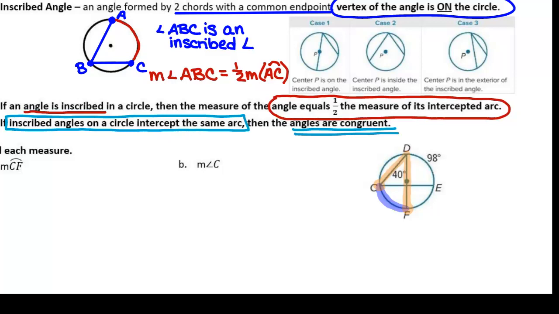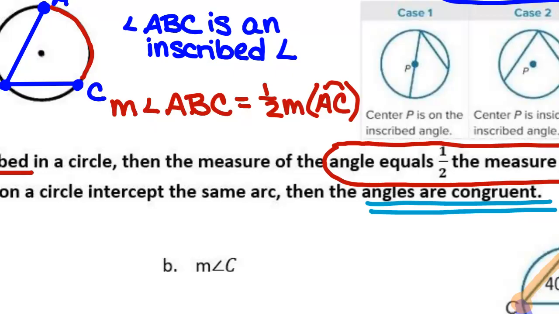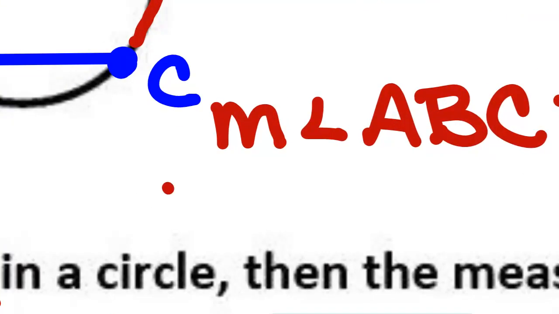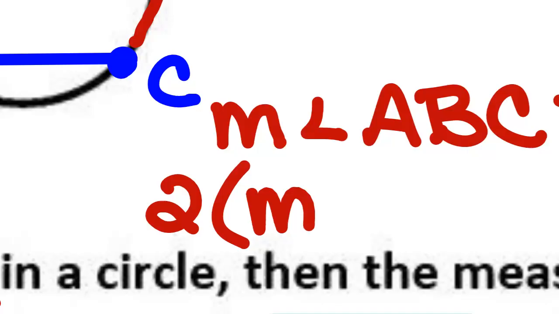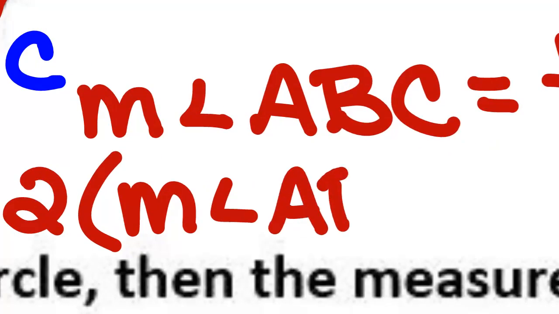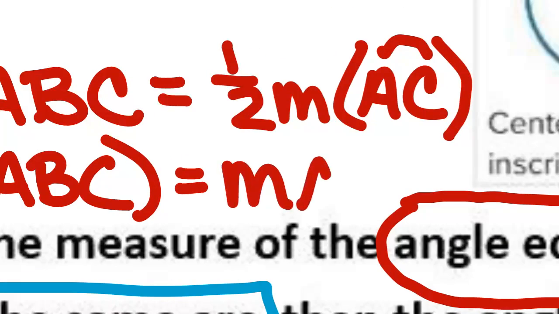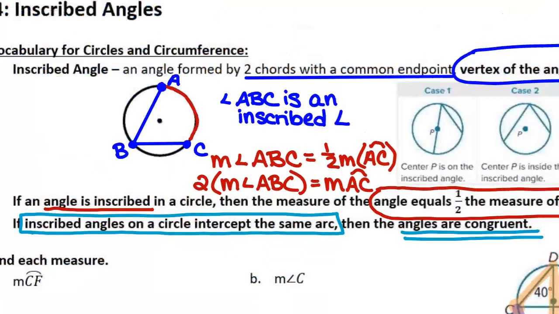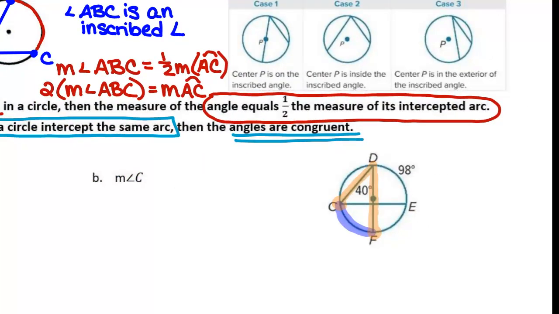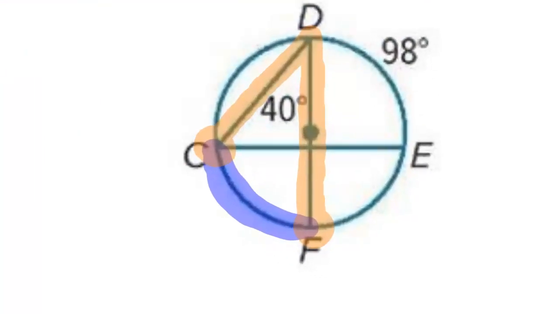If I have an inscribed angle, the angle is half of the arc. So if the angle is half the arc, then 2 times the measure of the angle will give me the measurement of the arc. Here I know the angle is 40 degrees. The arc is twice as big. 80 degrees, yes.